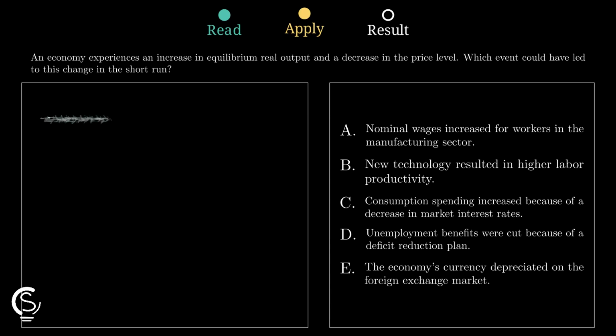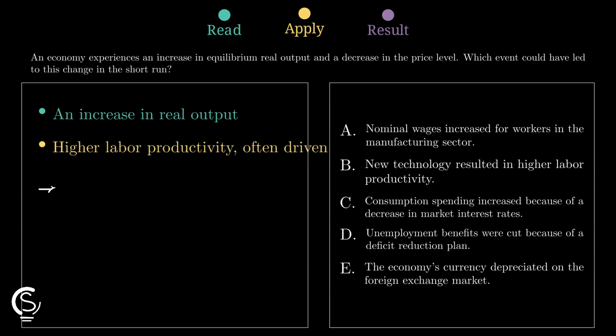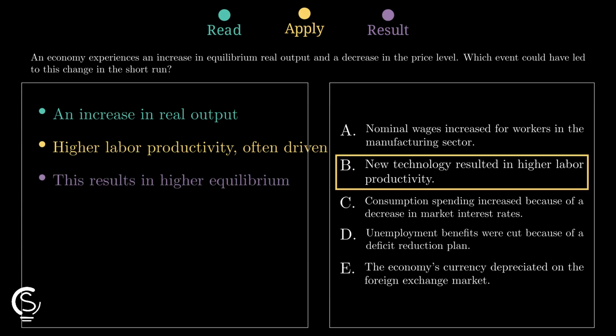Next, we look for factors that lower production costs or boost efficiency. New technology and higher labor productivity allow firms to produce more goods at a much lower cost per unit. Finally, this rightward supply shift creates higher output and lower prices. That makes option B the winner. You nailed this tricky macro concept.